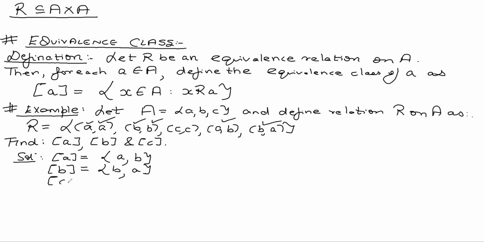What will the equivalence class of C be? You can see that C is only related to itself. So equivalence class of C is set of C. So I hope all the students have understood the definition of equivalence class and the example for this. Any doubt regarding this? Unmute your mic and ask.